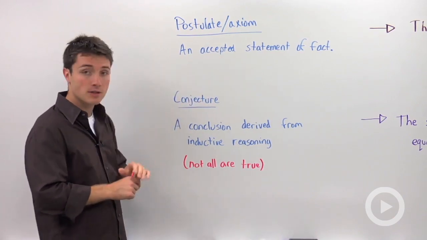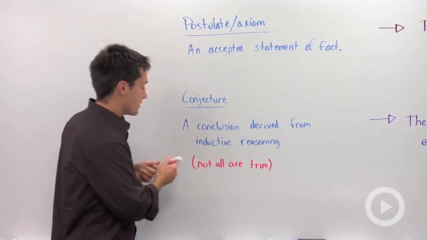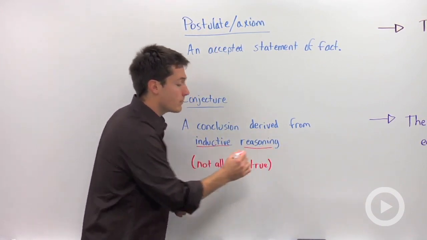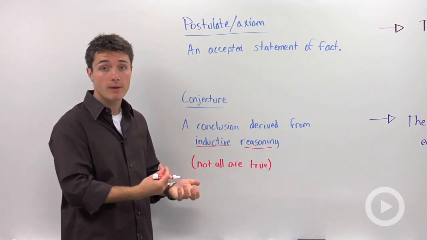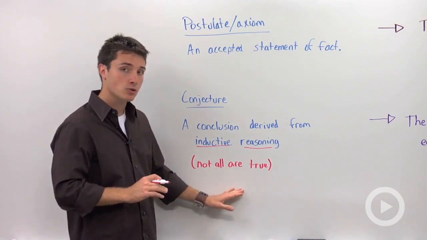A conjecture is a conclusion derived from inductive reasoning. Well, inductive reasoning, if I draw a line under that, is the process of observing patterns and making generalizations. So not everyone's going to be true.